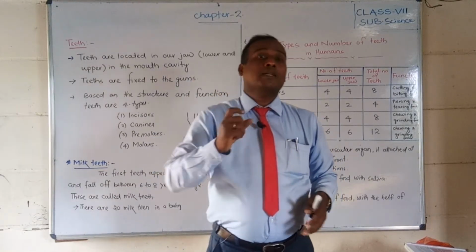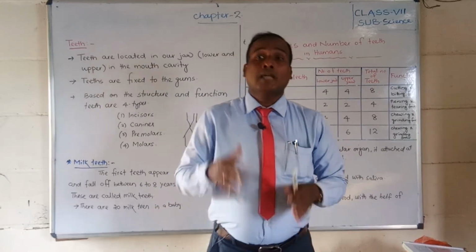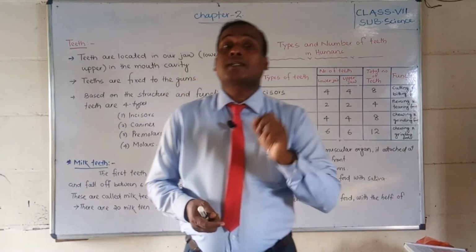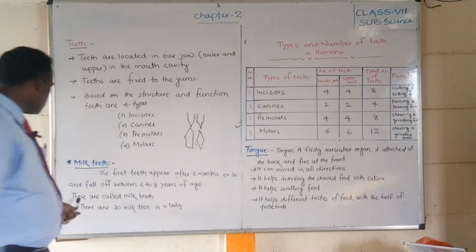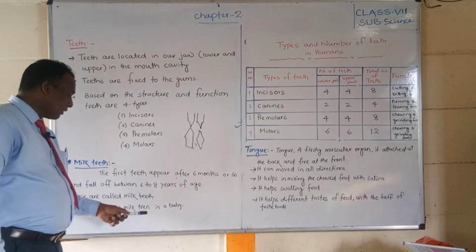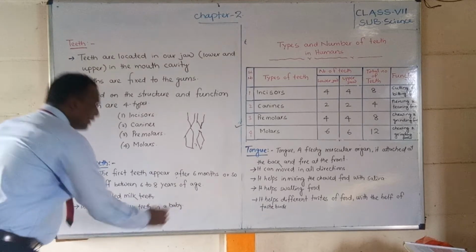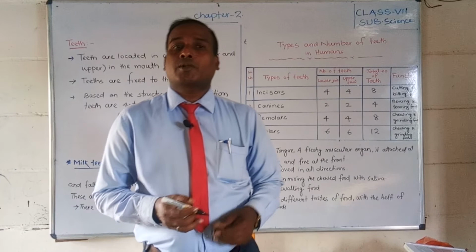Then permanent teeth develop after 6 to 8 years. How many milk teeth are there? There are 20 milk teeth in our mouth. So these are called milk teeth, and there are 20 milk teeth in a baby.